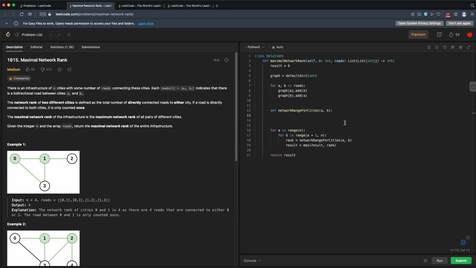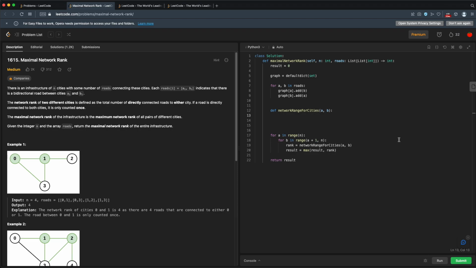So it's the sum of the directly connected roads of the two cities in our pair, but we only count a road that's connecting those two cities together once. We don't count it twice. So for this, let's just do this the simple way. Let's just sum the total for each city, and then if one city is connected to the other, we can just subtract 1 so we don't double count.